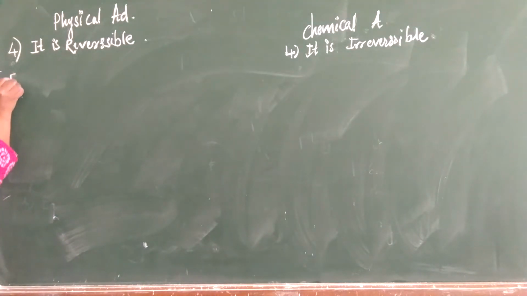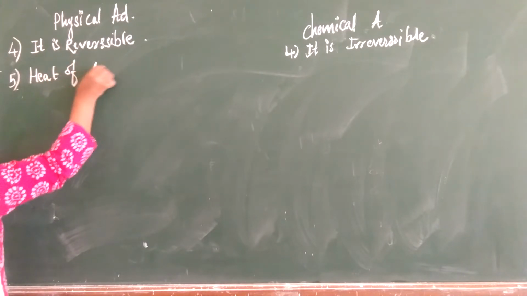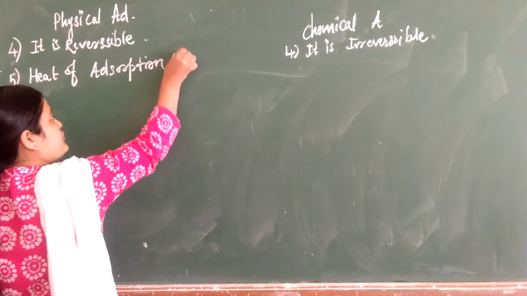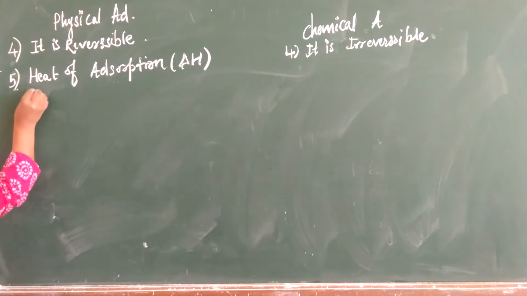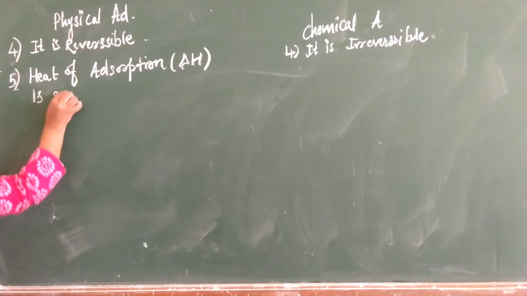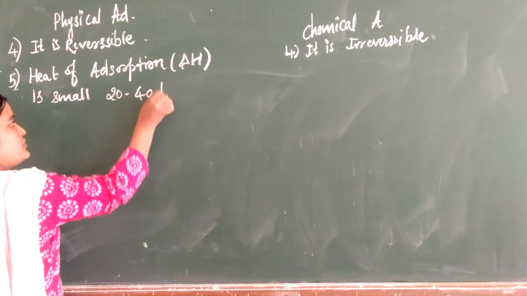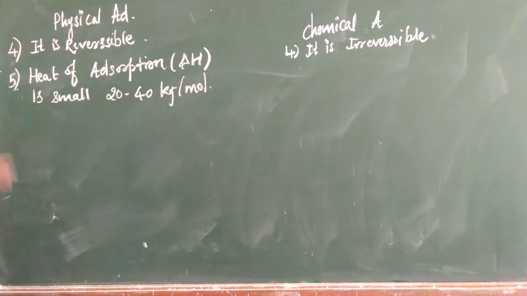Next, the fifth point is that heat of adsorption is small. Here, heat of adsorption, which we also call delta H, is very small, only 20 to 40 kilojoule per mole in physical adsorption.